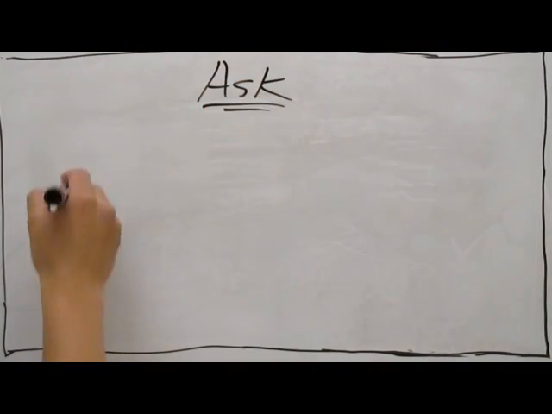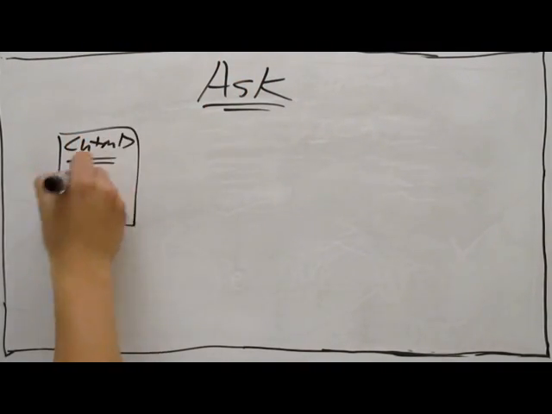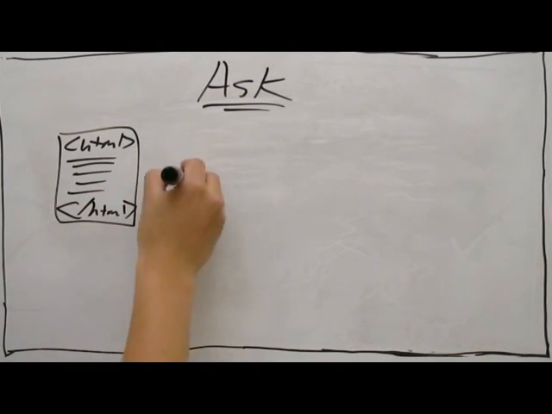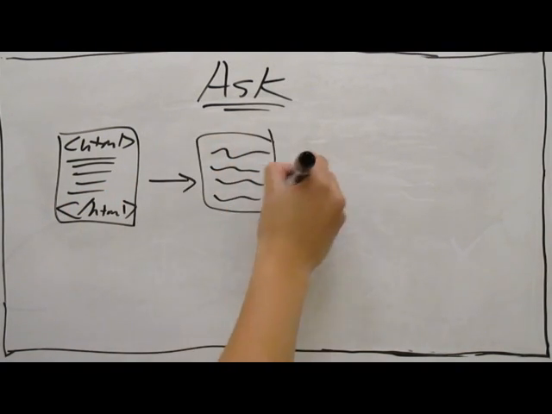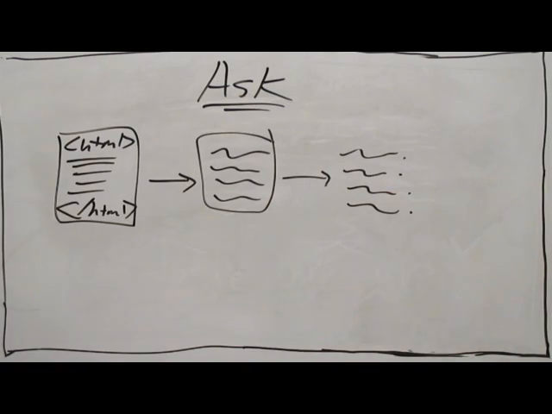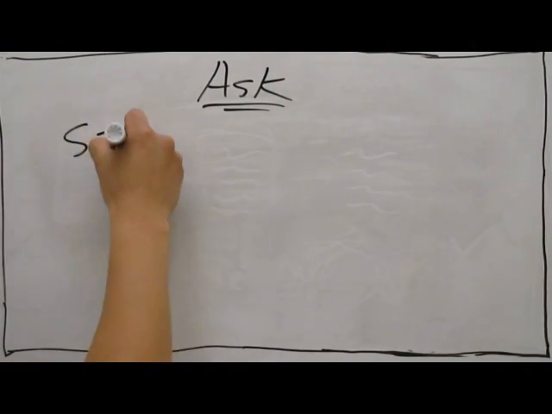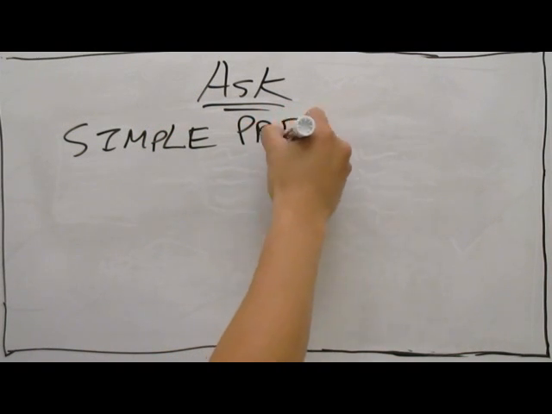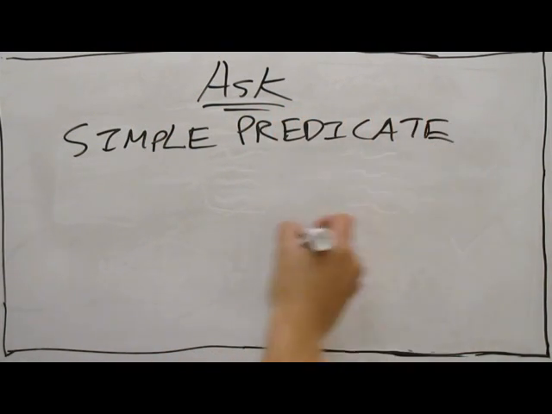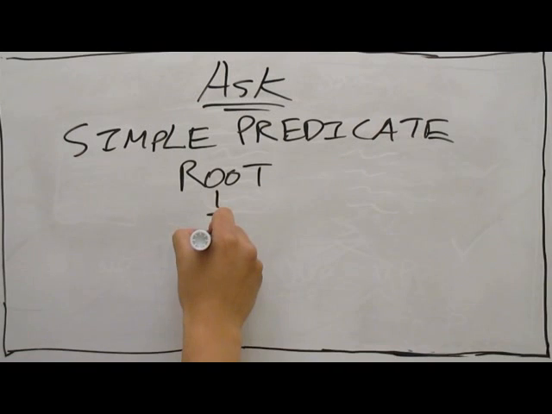Here's how our Ask program works. It takes as input a Wikipedia article and a number of questions. We parse the article's HTML using Beautiful Soup, and we separate the sentences using NLTK's sentence segmenter. In this list of sentences, we want to look for simple predicate sentences. These represent facts which we can then transform into questions about the article.